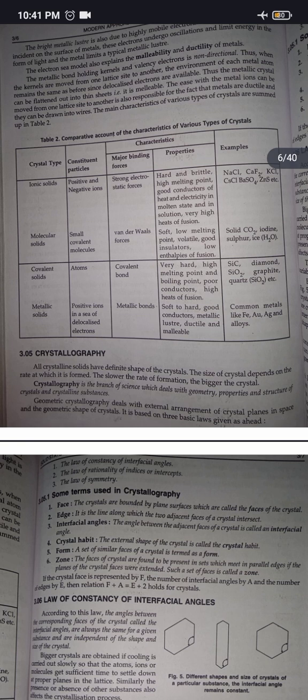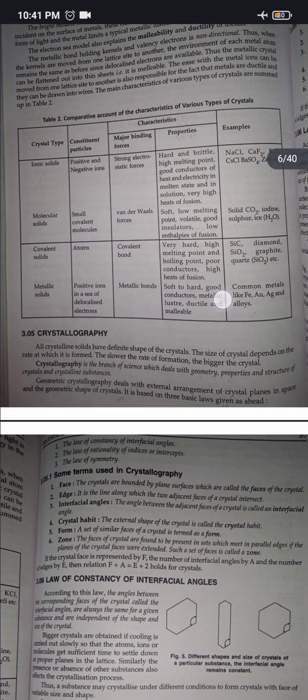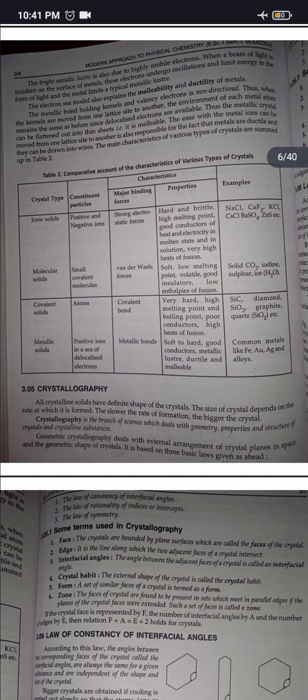Metallic bonds. Soft to hard, good conductors, metallic luster, ductile and malleable. Common metals like Fe, Au, Ag and alloys.